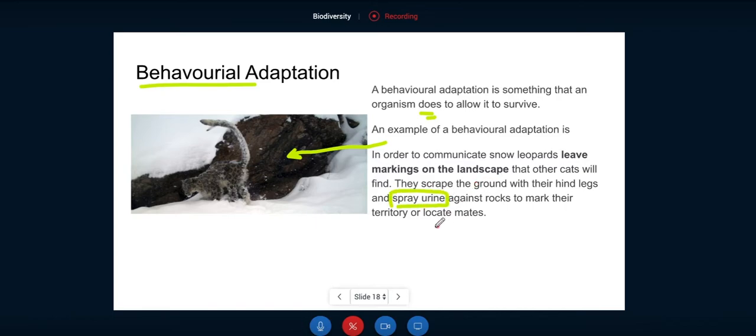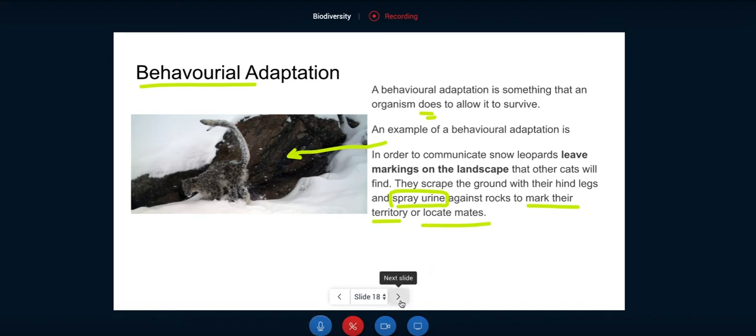Why do they do that? Well, they do it to tell other predators, hey, this is my area of land, stay away. All the prey in this part of the land is mine. Back off. Okay, so that's because they're predators and they're highly territorial. But the other reason they do it is to tell other mates in the area that they're available. Okay, so that's how they do that there.